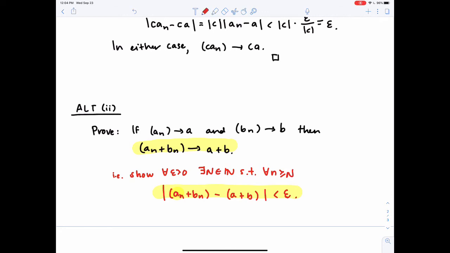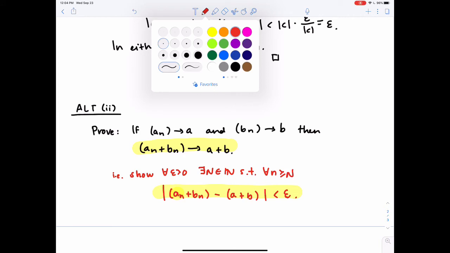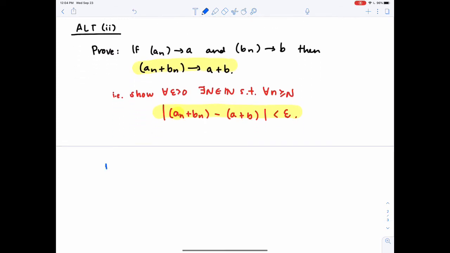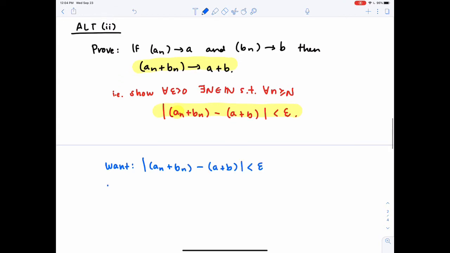So we want to focus on how I can figure out how this depends on other expressions that I do know can be controlled and made small. So writing this down, we want |(a_n + b_n) - (a + b)| to be less than epsilon. And we know that a_n and b_n converge, and their convergence expressions are going to give us control over making |a_n - a| less than something, and then |b_n - b| can also be made small.